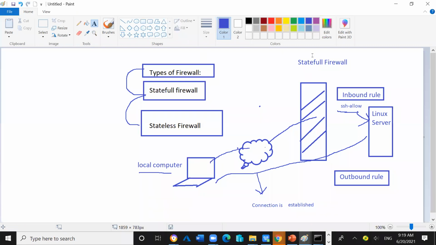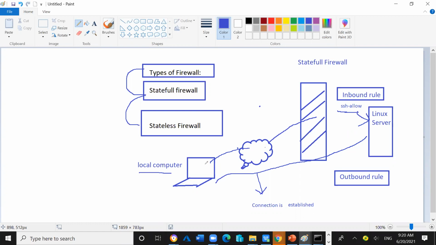Now, why are we calling it a stateful firewall? In a stateful firewall, we define the allow entry at the inbound port only, but we have not done any entry at the outbound port. So when the incoming request is coming, it will find the allow entry. Then automatically the system will understand the outbound entry is already done, and the response will go directly through the internet and reach the local computer.